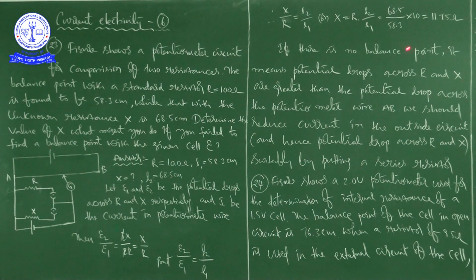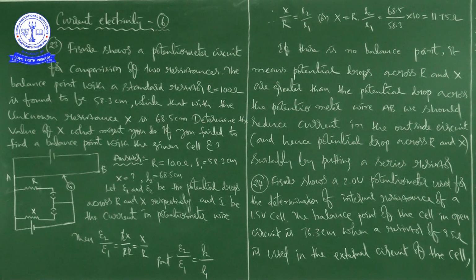So you substitute the R value, L2 value and L1 value, so that you can determine the unknown resistance, that is X, which we got as 11.75 ohms, which is the unknown resistor value. X is equal to 11.75 ohms, right.